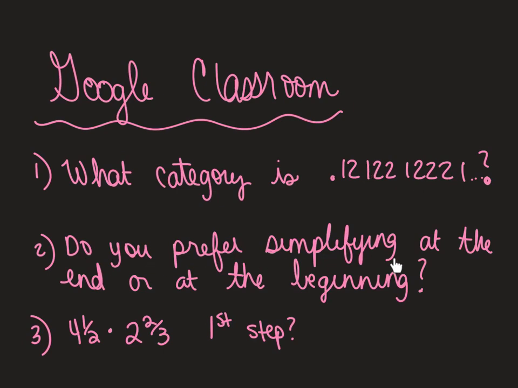Do you prefer simplifying at the end, or do you like simplifying at the beginning? So if you simplify at the end, you just multiply your numerators, multiply your denominators, or do you like doing that crossing out thing and simplifying right away at the beginning? And in this question, what's my first step? What do I do first? Good luck.